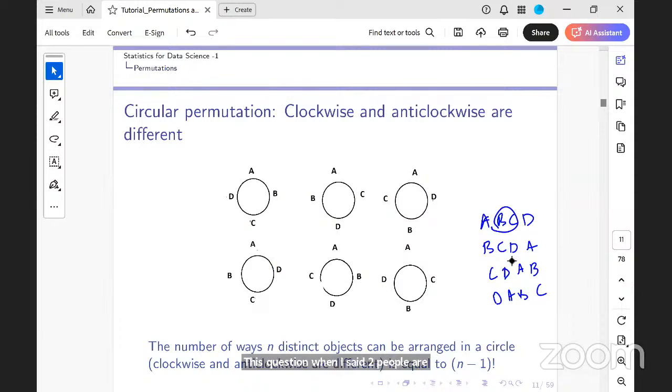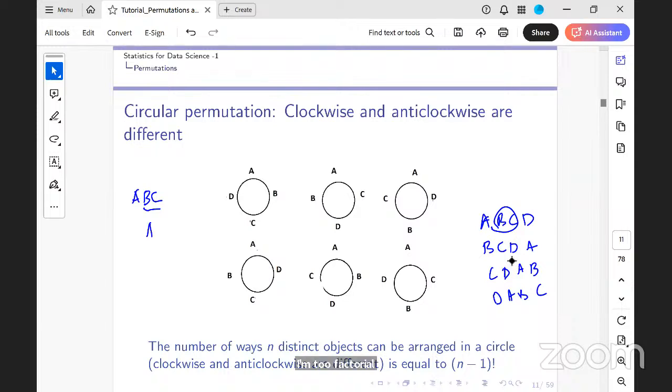Yes, ma'am. So let's look at just a simple thing, A, B, C. I have three people where B and C always sit together. How many ways can I arrange them in a linear way? 6 ways? B and C are always together. 2 factorial, 2 ways, ma'am.